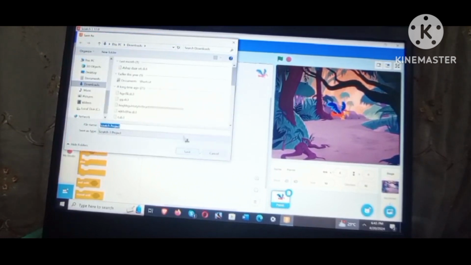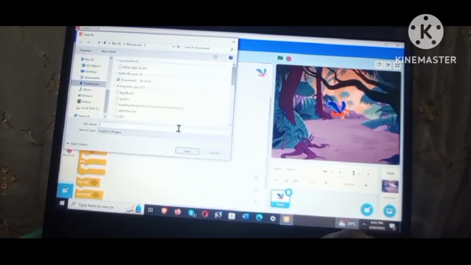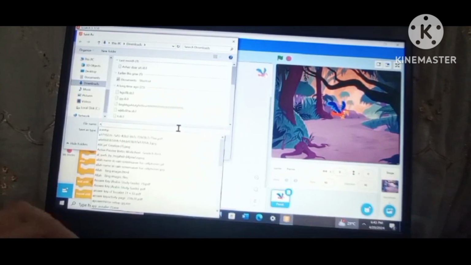Now I will go in the file and save to your computer. Write any name you want. For example, I'm going to write my name.